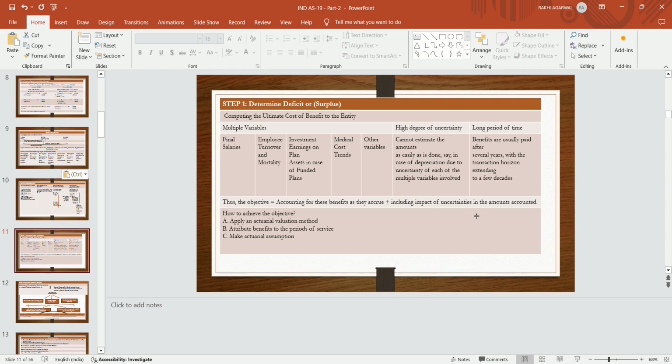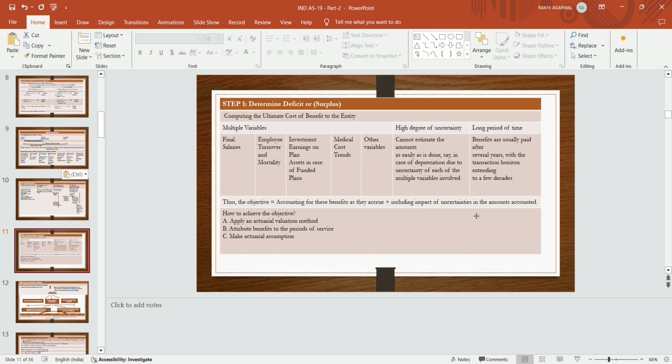So benefits are usually paid after several years, because the period is very high, with the transaction horizon extending to a few decades. That is also the reason: because the period is very high, lots of uncertainties are involved. Thus, the objective is accounting for these benefits as they accrue, including the impact of uncertainties in the amount accounted.